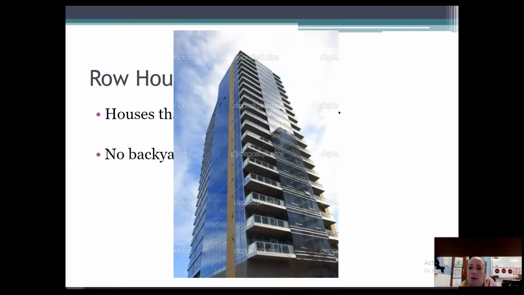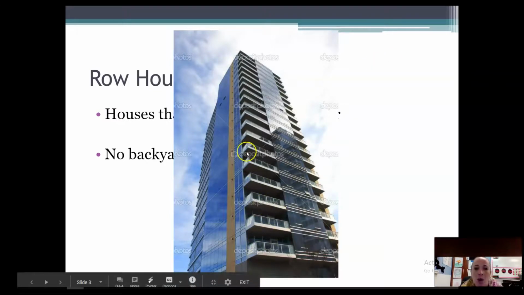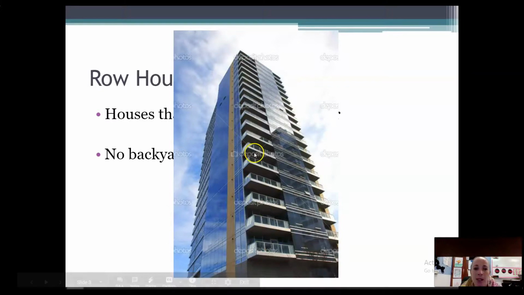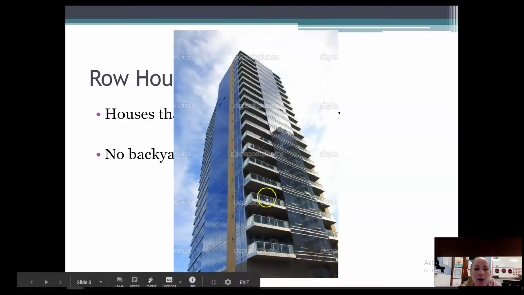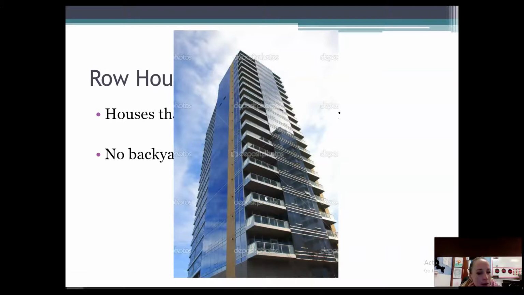This is a skyscraper. Notice that each of these have their own balconies. So each of these is a different family that's living in the skyscraper. There's a family here and a family here and a family here and so on. So if you live in a big city, your options are pretty much live in an apartment or to live in a row house. Because all the buildings are super close together, they don't have traditional homes like we have here in Lima. All right, kiddos, let's keep on going.